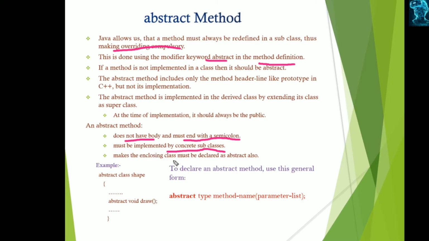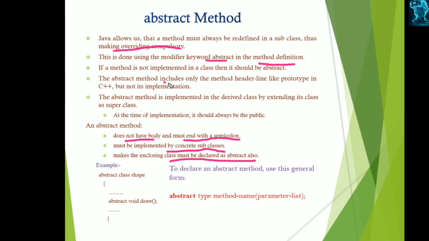An abstract method makes the enclosing class be declared as abstract also. If we declare the method as abstract, the class must be declared as abstract. Generally, the abstract methods are not implemented in the abstract class, but in its derived classes. Whichever class uses it as the superclass becomes the derived class, and that class implements the methods of its parent class.